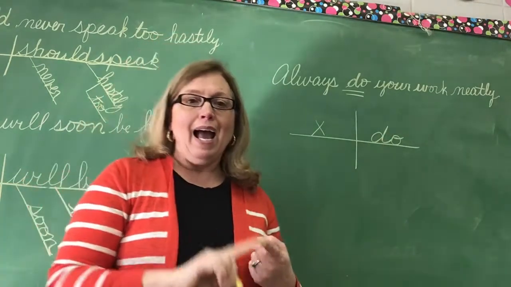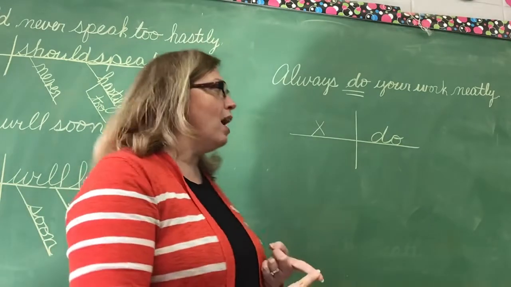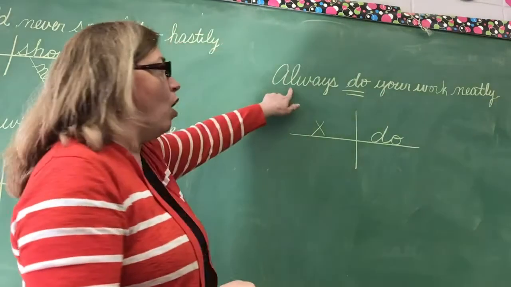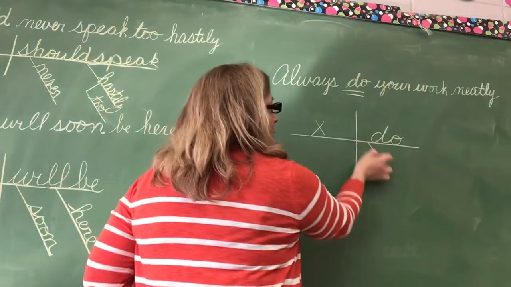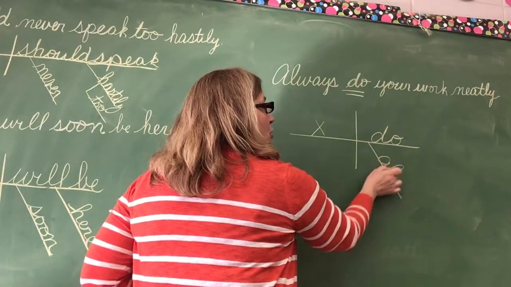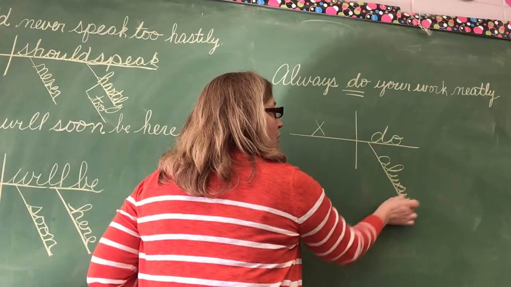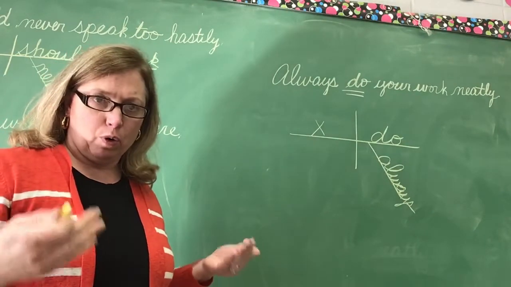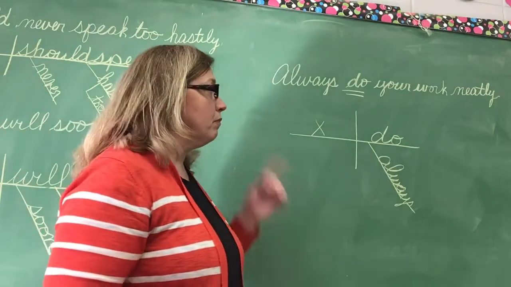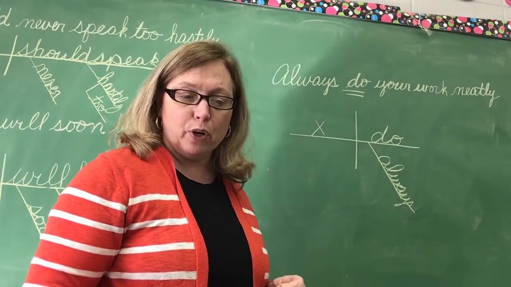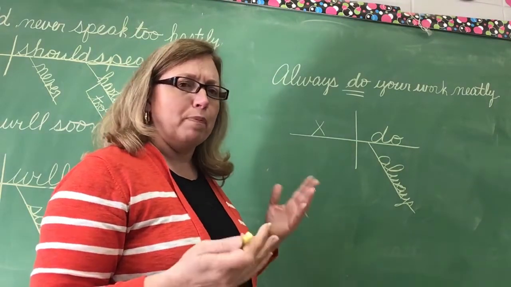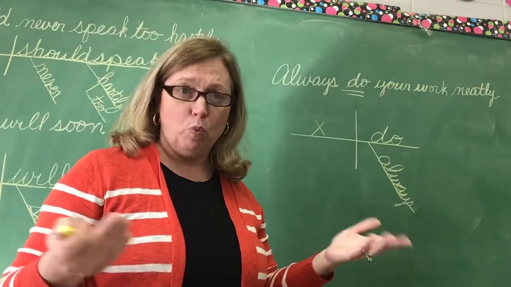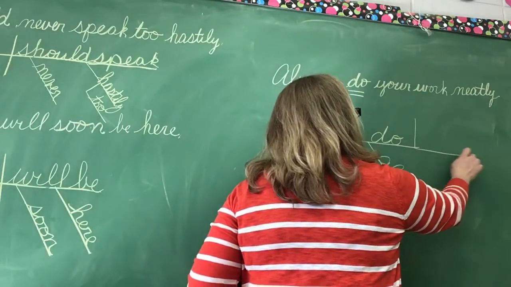Now, how do you do your work? How? Well, you should always do your work. So always tells us when we're going to do our work. So since it's an adverb, draw a line under do and write it under the word do. Next, we have the word, we should have stopped and did this earlier, and I apologize. You do what? We didn't find our complement. Our complement is work. Okay, we should have done that a minute ago.